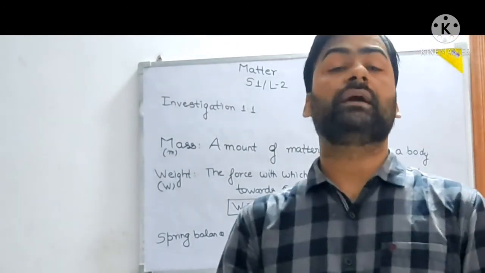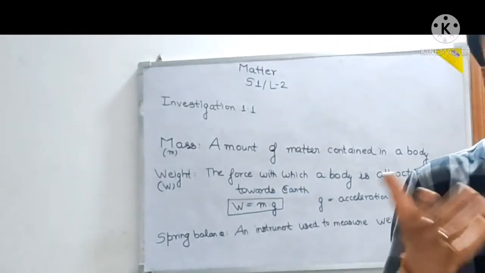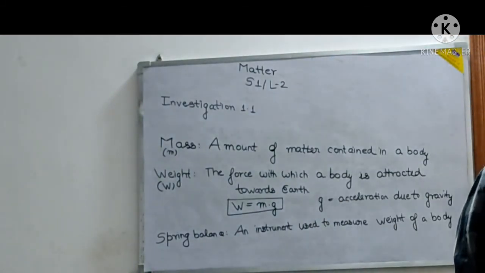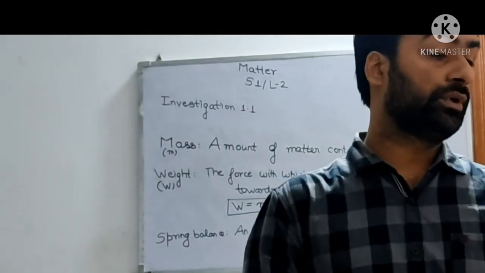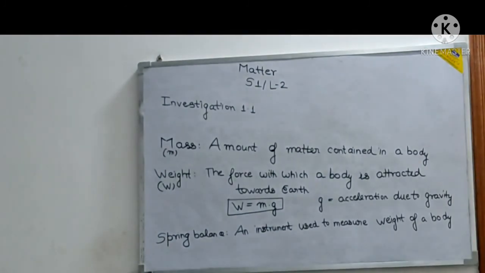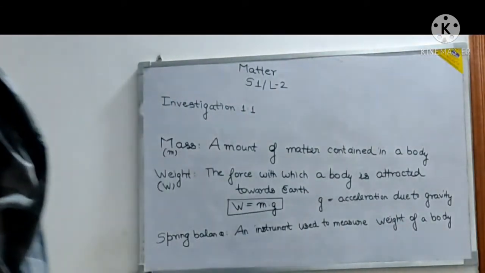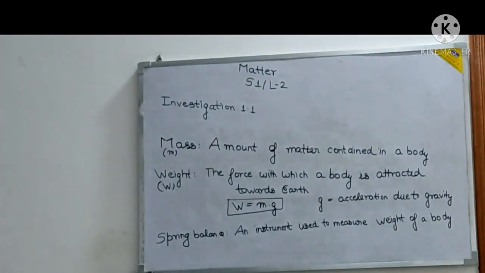Obviously, when we compare them to liquids or solids, gases have negligible weight, but they do have weight. So that is the activity that we will be doing. We conclude that air has weight and has mass also. That is the investigation 1.2 that we will be covering in the next lecture.